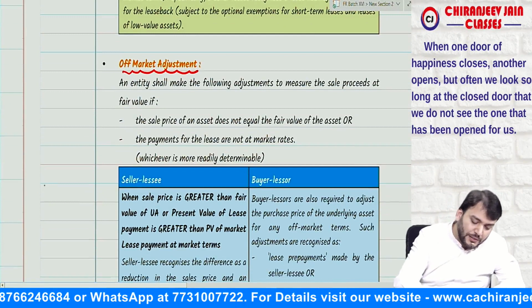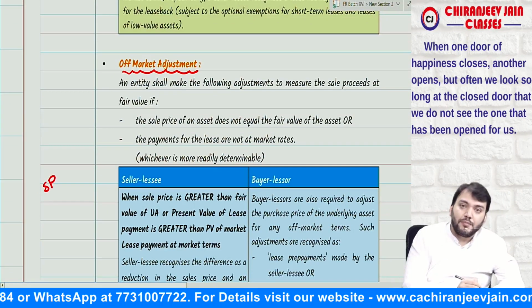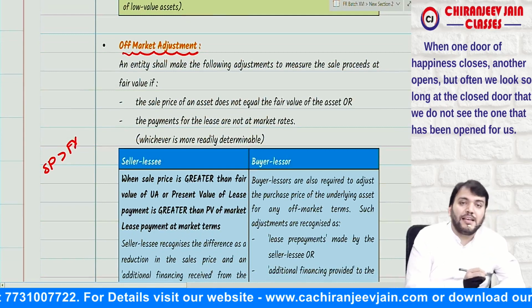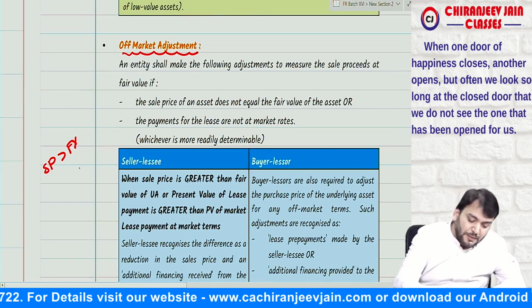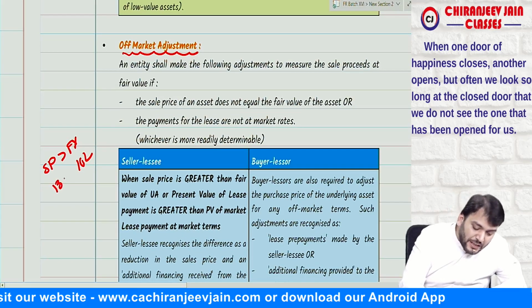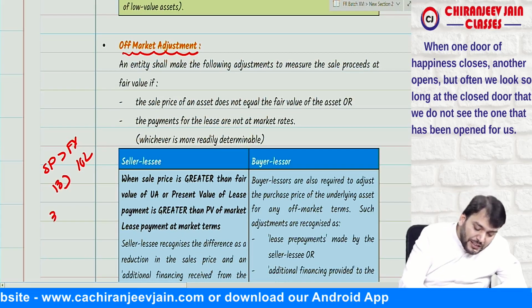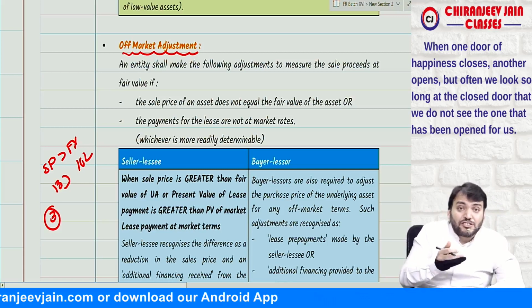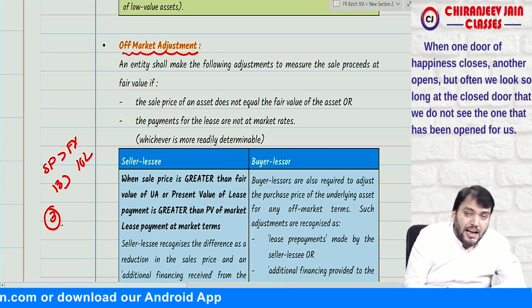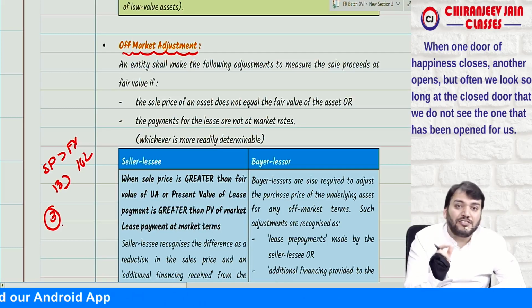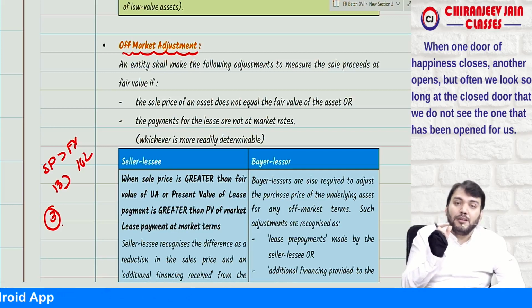What they want to say: if the sale price is more than the fair value of the asset, meaning if the fair value is 10 lakh and the sale price is 13 lakh, then whatever 3 lakh we have received extra will be deducted from the sale price and considered as a financing arrangement, meaning a loan from the buyer or lessor.